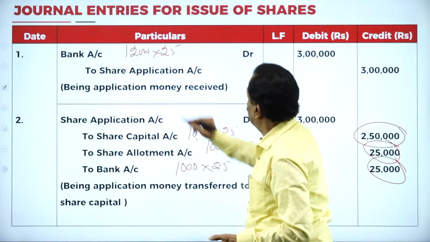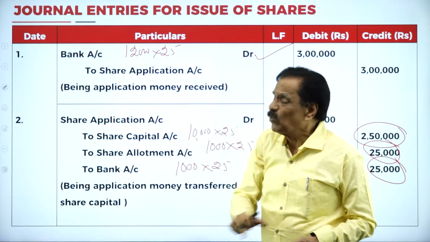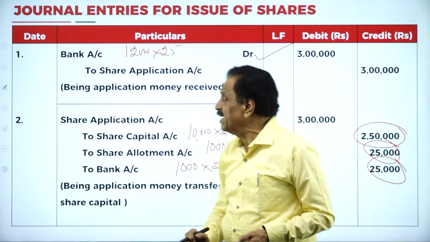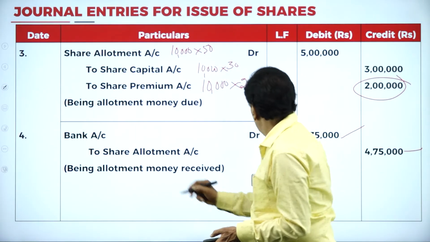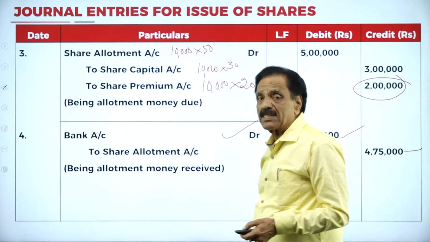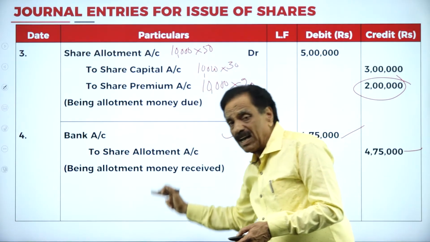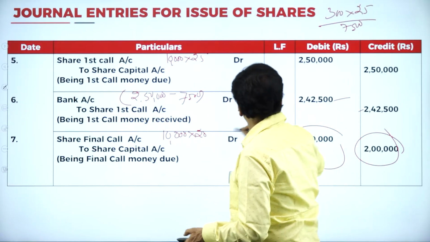See that. Bank account data, how much did you receive? 3 lakh. This will come on the debit. Only see the bank account only. You have to say that. How much did you receive? 3 lakh. If you go to the next one, bank account, how much did you receive? 4,75,000 on allotment. Remember, first 3 lakh, then allotment 4,75,000.